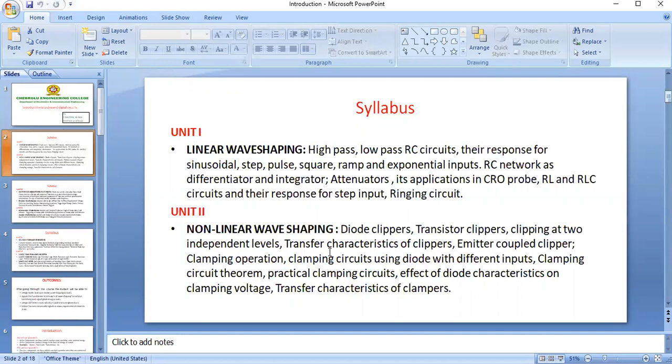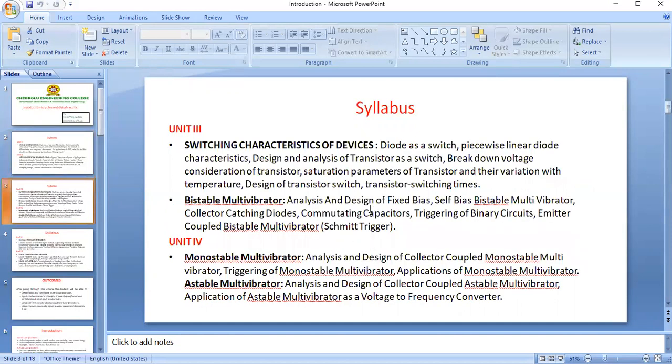In the second unit, we are going to discuss non-linear wave shaping circuits, which are clippers and clampers. The third unit has two parts. The first is the switching characteristics of devices. We already learned about diodes and transistors in EDC. In the same way, here we discuss how the transistor acts as a switch, how the diode works as a switch, and how the diode or transistor parameters vary with temperature.